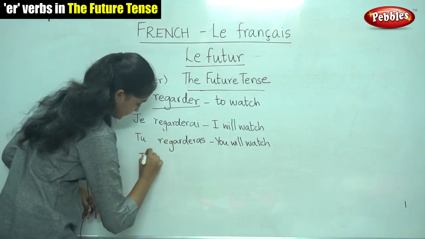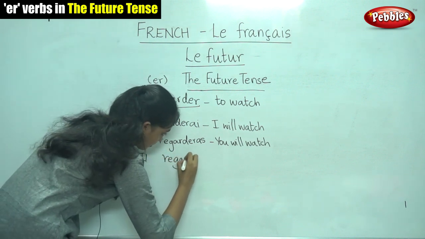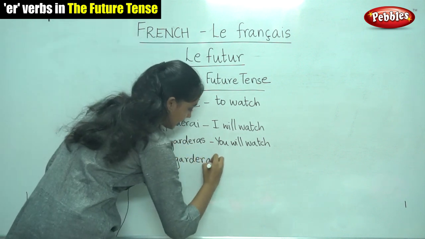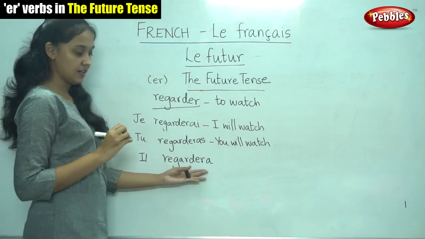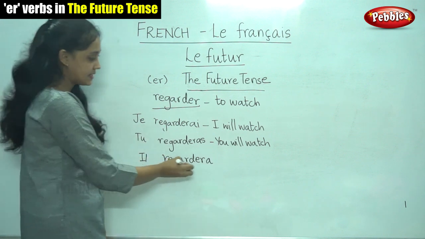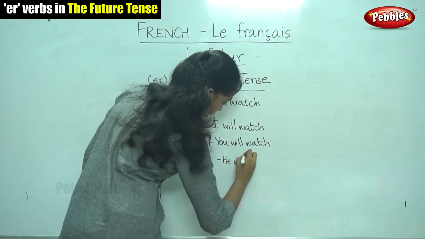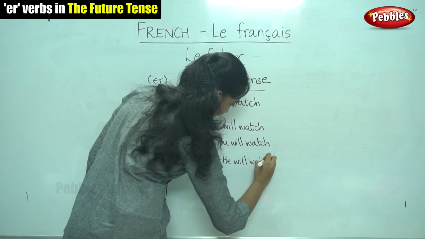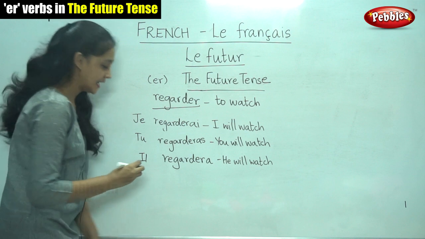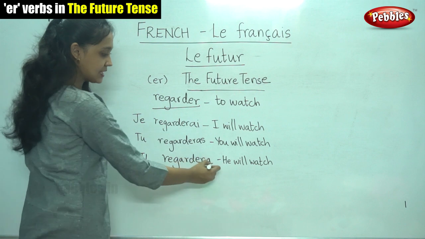For il, it is the stem plus A. Il regardera. So the ending here is A. And what does this mean? It means he will watch. And next one for elle. For elle also it's the same ending.